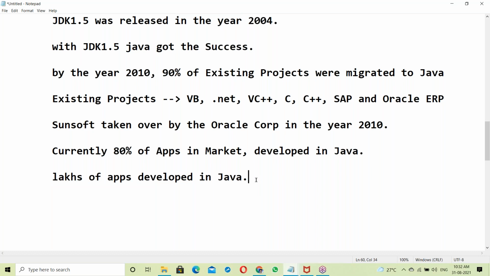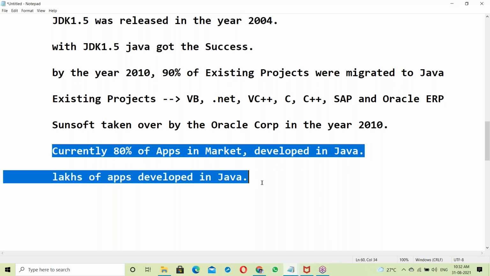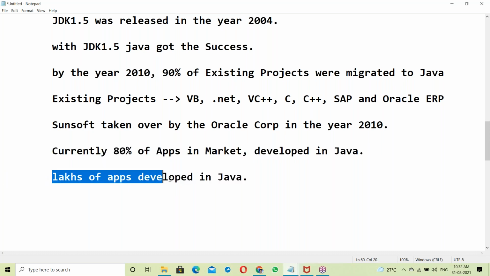Java resources. Because of that, there is a lot of demand for Java resources. Java is an evergreen field, with lots of requirements, and in future also there will be a lot of demand for Java. The reason is that lakhs of applications are developed in Java. Who will give the maintenance and the support? Somebody has to, and that is the Java resource.